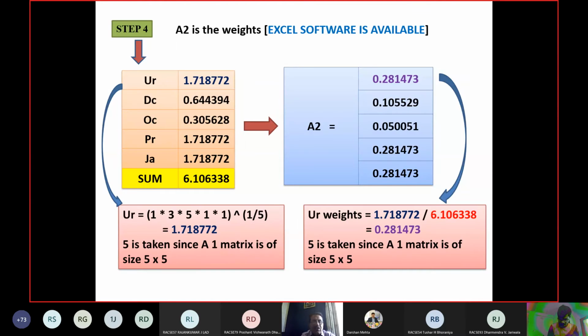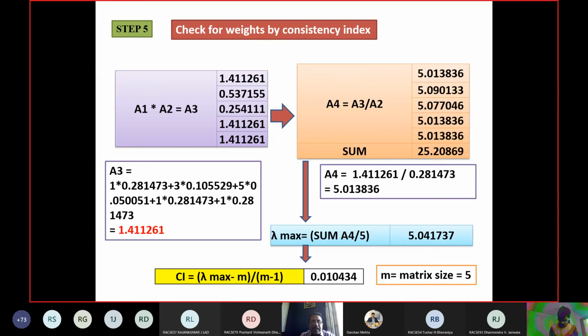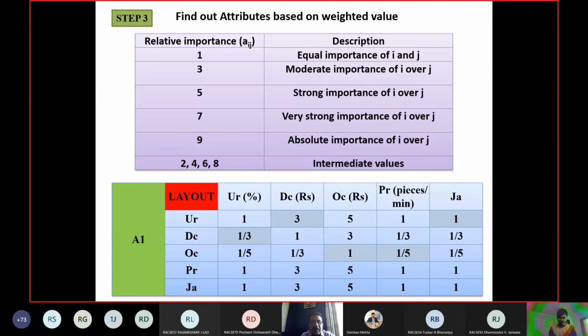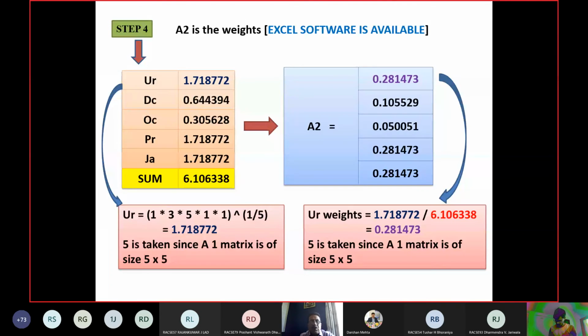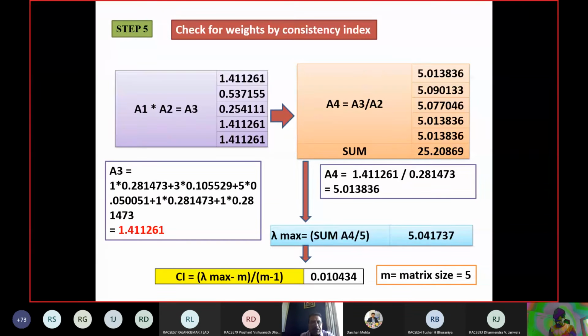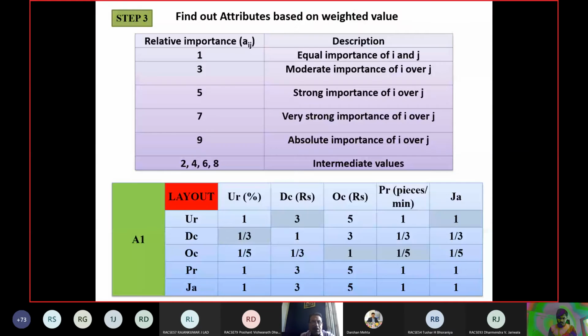Whatever comes is your 1.7188. For DC, 1 by 3 into 1 into 3 into 1 by 3 into 1 by 3, whole raised to 1 by 5. That gives 0.64. For OC, what do you have to do?